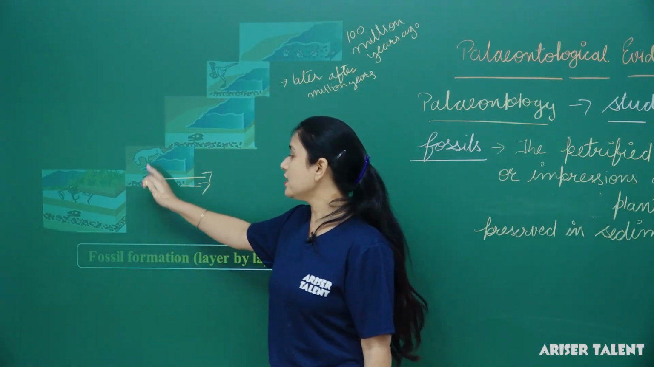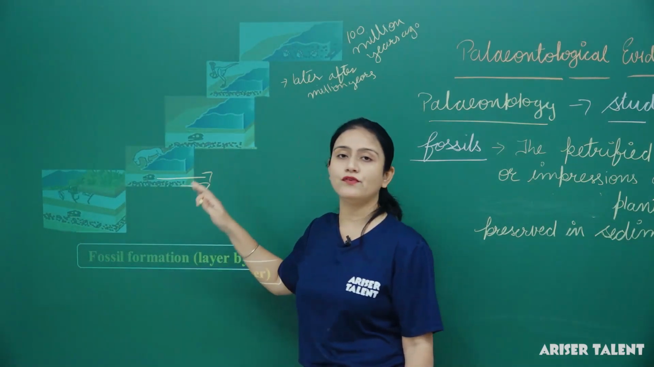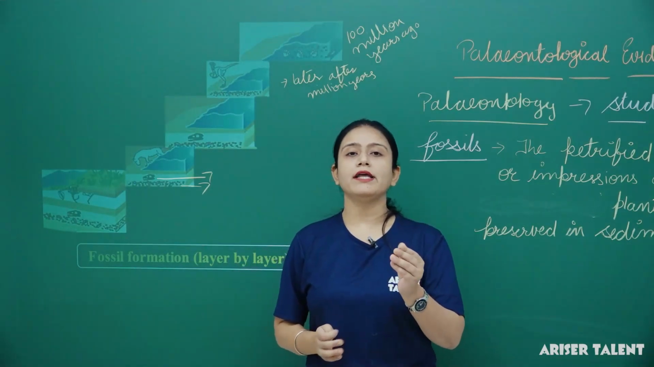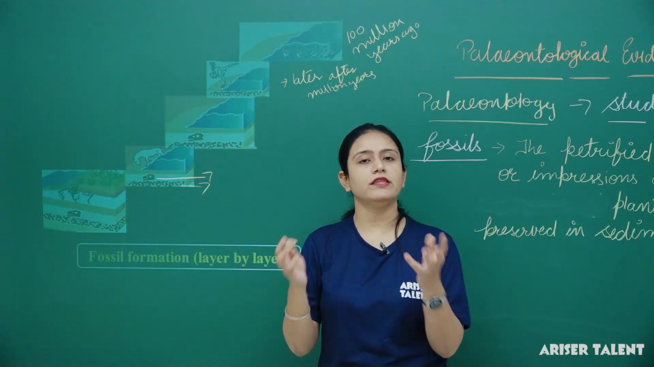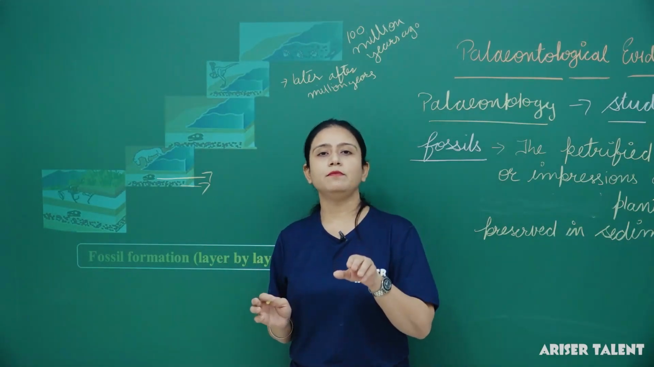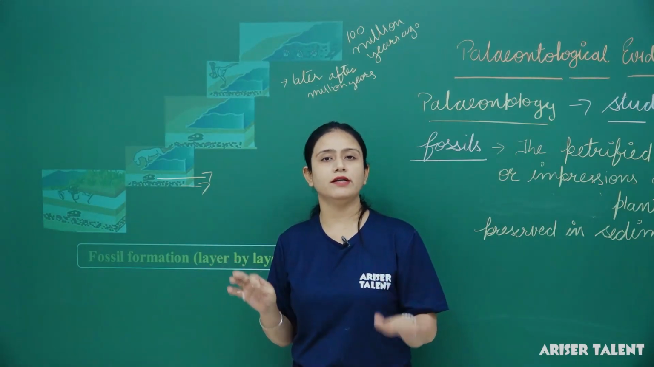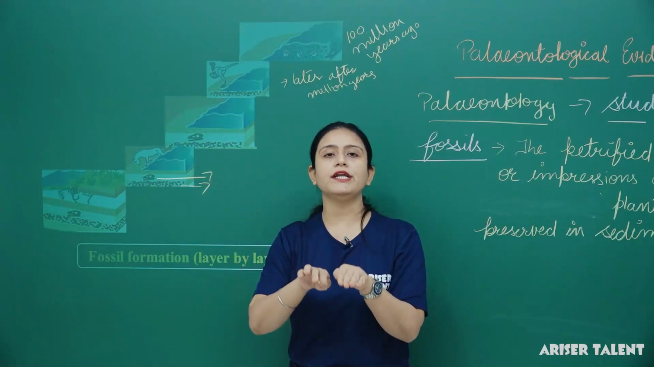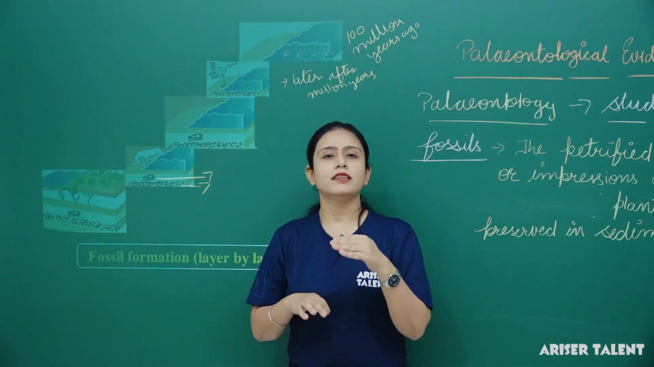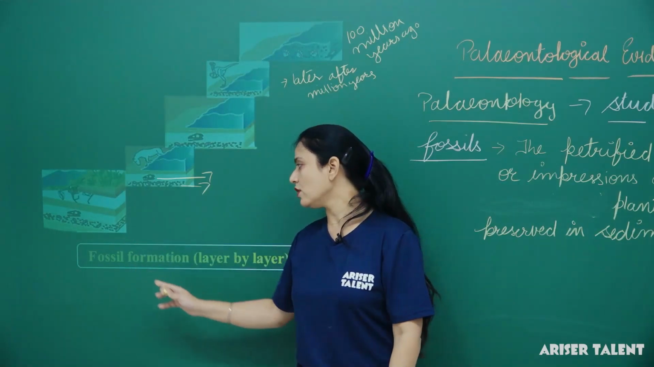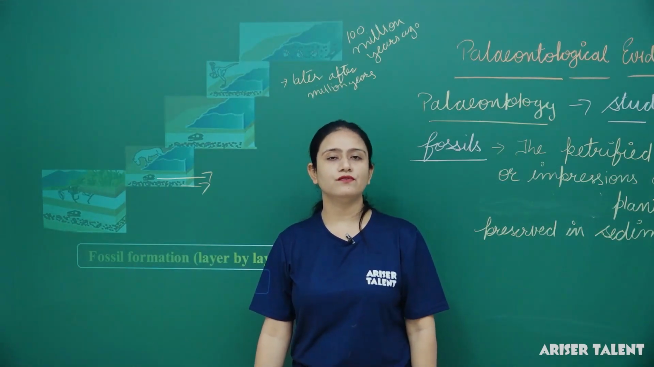So this is the formation of fossils. How are fossils formed? Fossils are formed by the accumulation of sand when plants or animals die. When the remains of their dead bodies are present at that place, and the sand accumulates on these dead bodies, they convert into fossils. So this is all about the formation of fossils.